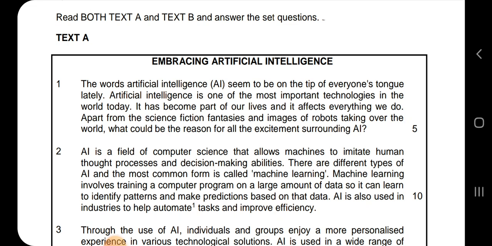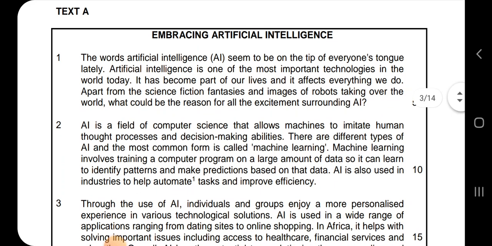Embracing Artificial Intelligence, that is the heading of our Text A. The words artificial intelligence, AI, seem to be on the tip of everyone's tongue lately. Artificial intelligence is one of the most important technologies in the world today. It has become part of our lives and it affects everything we do.